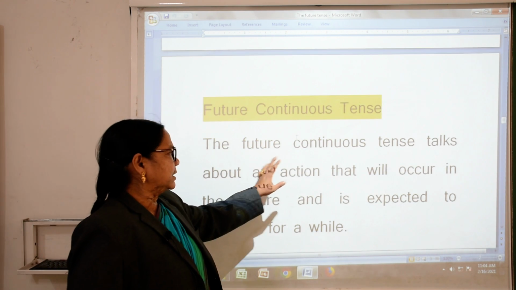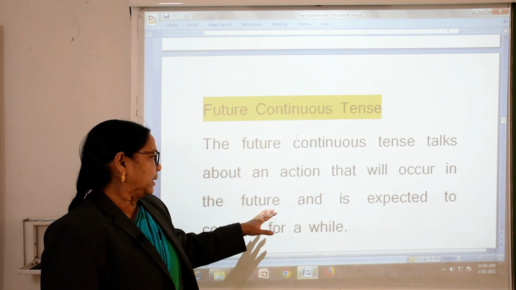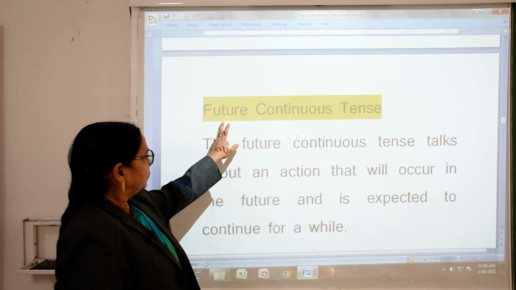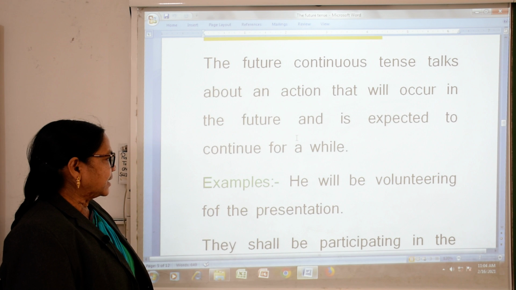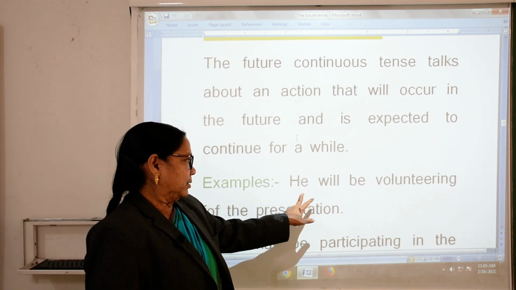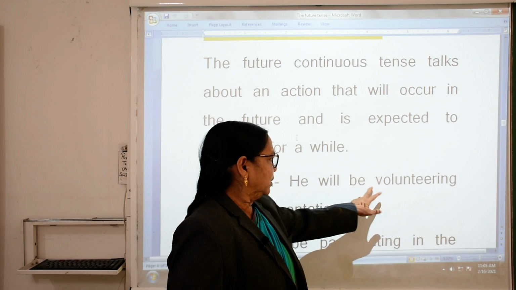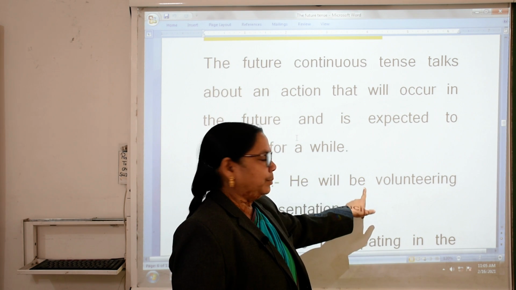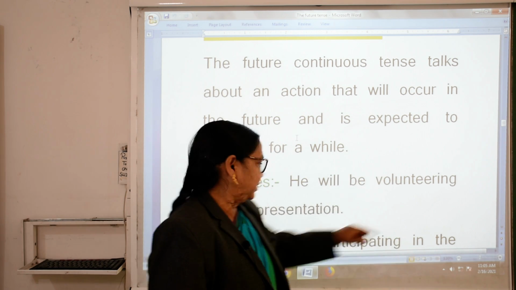The future continuous tense talks about an action that will occur in the future and is expected to continue for a while. We will see an example: He will be volunteering for the presentation. He will be volunteering, with -ing. Since it is continuous tense, we put -ing there.